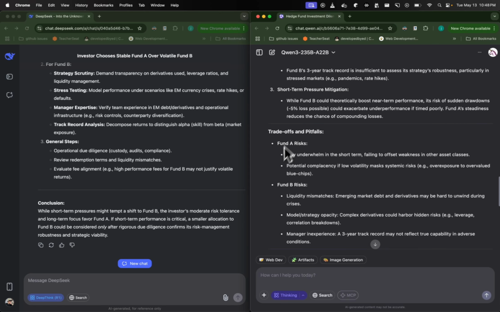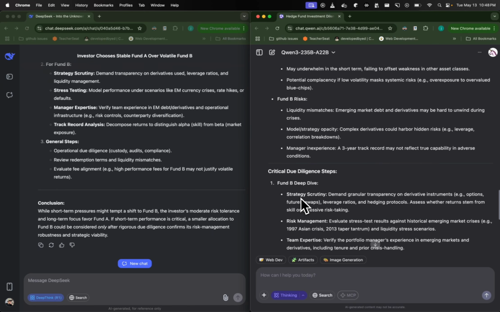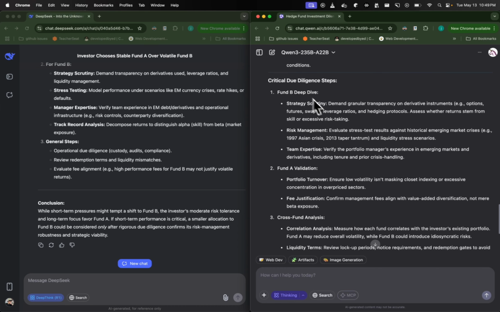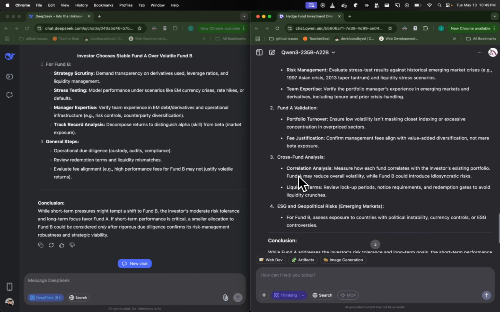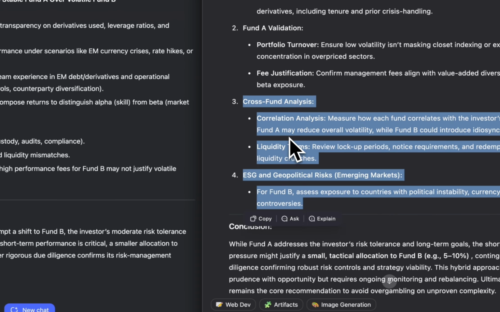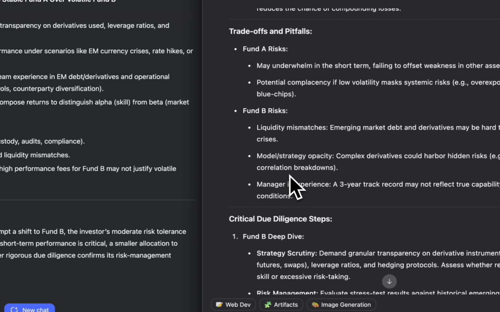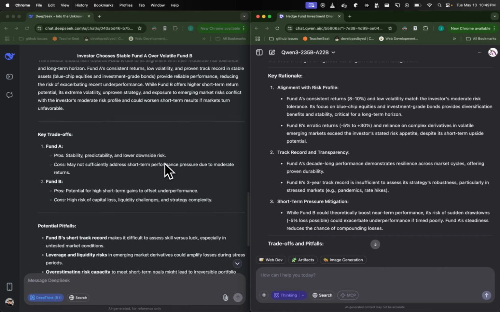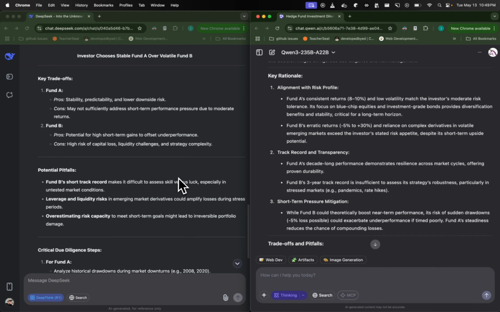Then trade-offs and pitfalls divided by funds. And then critical due diligence steps, which also has Fund B, Fund A, cross fund. It's divided by more specific sections. General structure, I think both of them are fine.